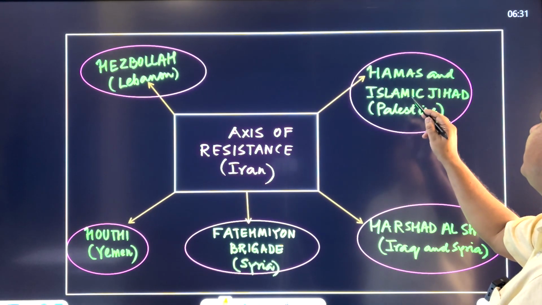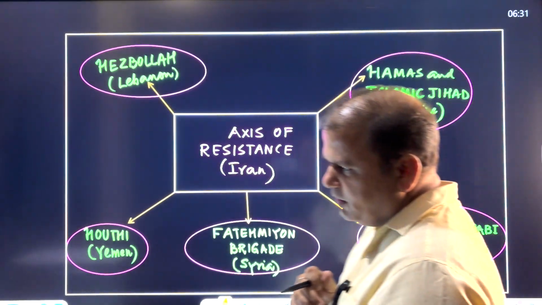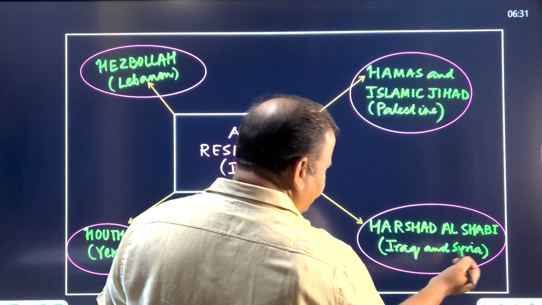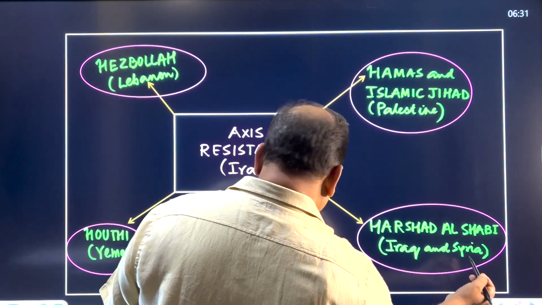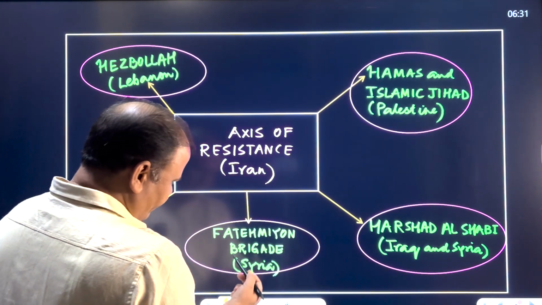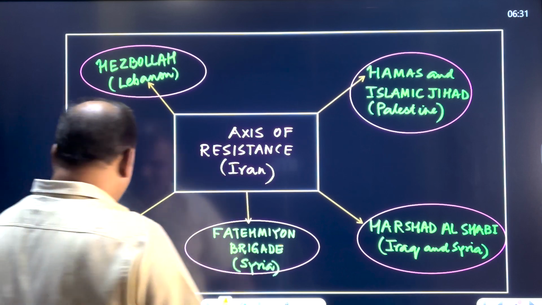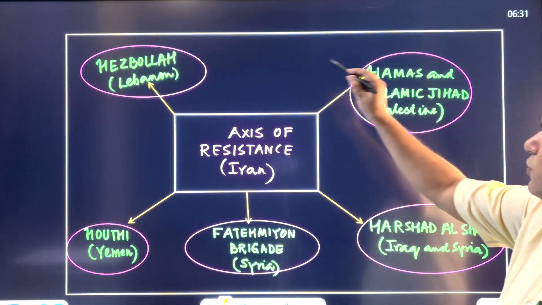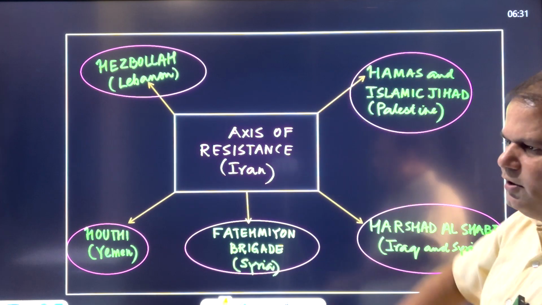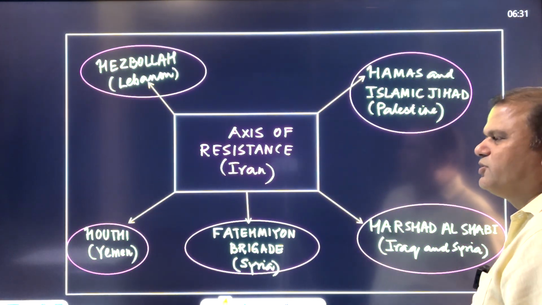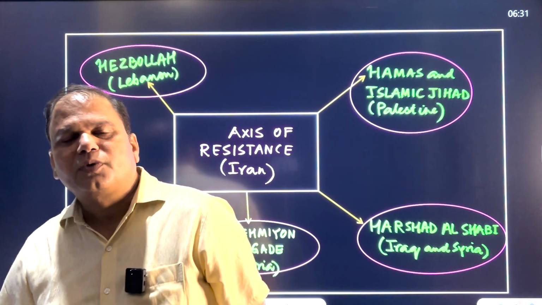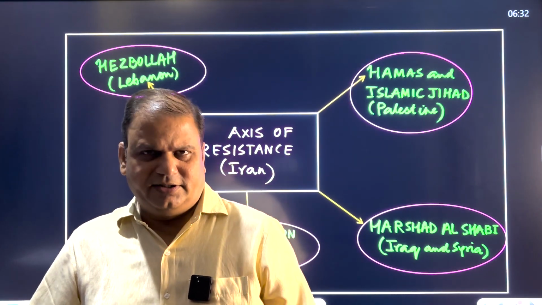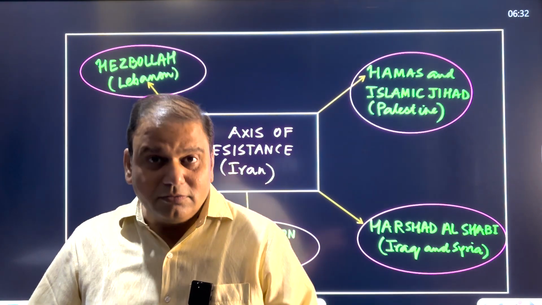And Hamas and Islamic Jihad have their control over the Gaza Strip. Harad Al-Shabi is operating in Iraq and Syria. Fateh Brigade, just now we have discussed, is operating in Syria, and Houthi rebels are operating in Yemen. So all these organizations form what is called the axis of resistance. Remember that Iran has many enemies. Iran has enemy number one, that is the US.